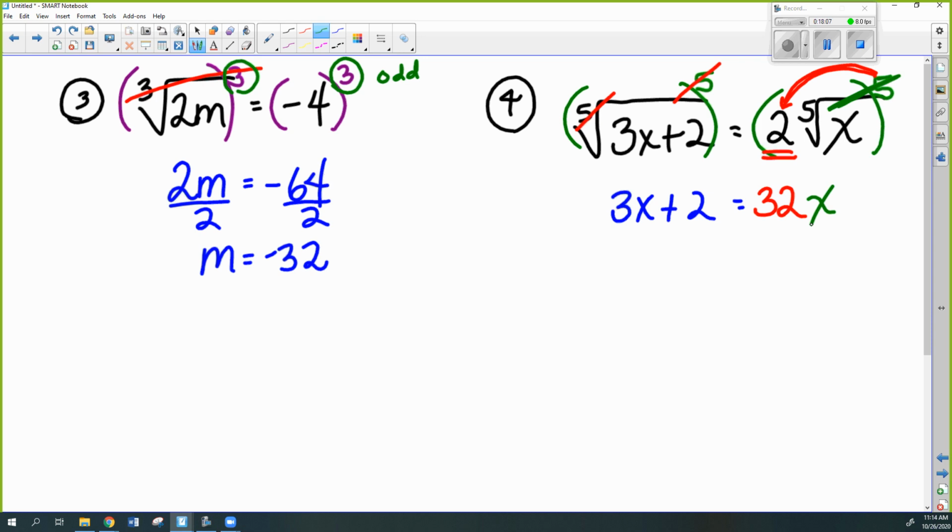And so now I'm just going to use my algebra skills to get x by itself. Take a second and do that. It is a fraction, so don't be afraid of fractions. Anybody want to type it in the chat box? A number over another number? You type it in as a fraction.